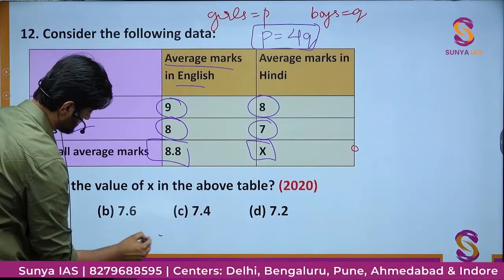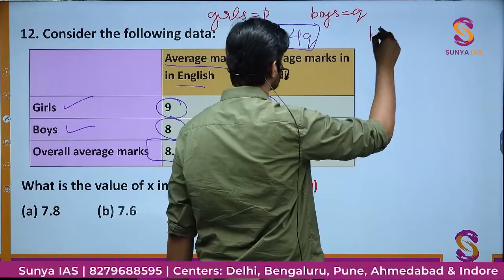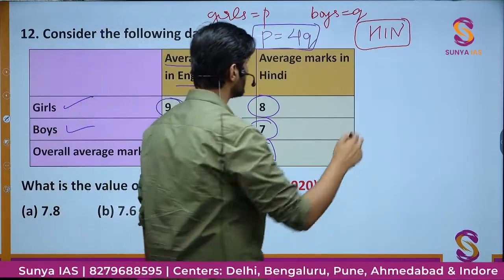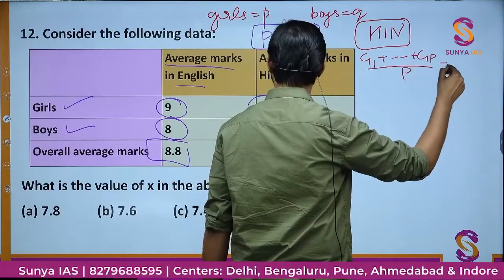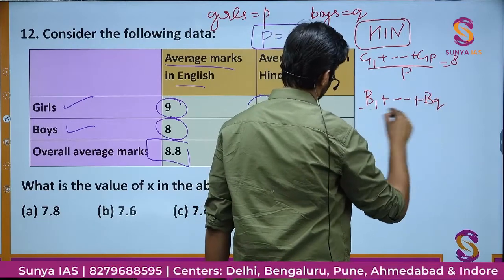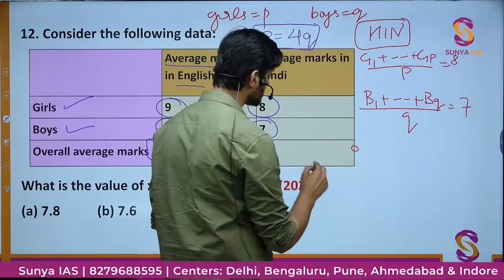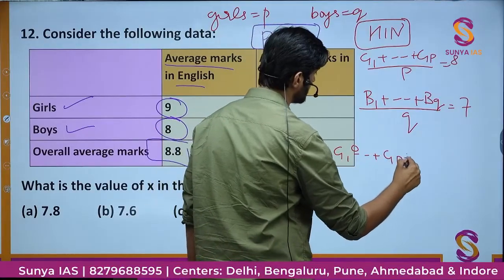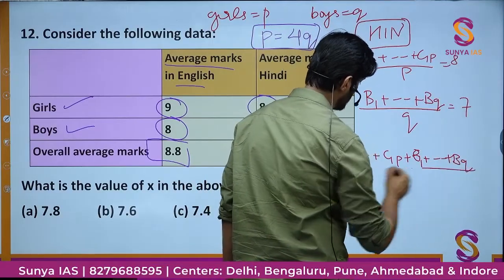Okay, so let us talk about Hindi then. In Hindi, the average marks of girls are 8. So you can say G1 until GP upon P is equal to 8. For boys, B1 until BQ upon Q is equal to 7. Now we have to find the value of X, and X is nothing but G1 till GP plus B1 until BQ divided by P plus Q.